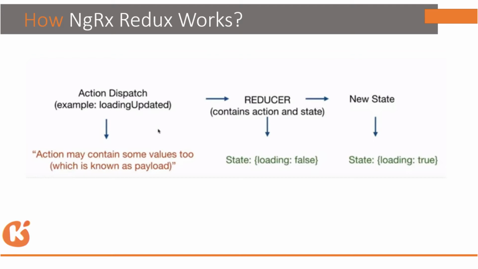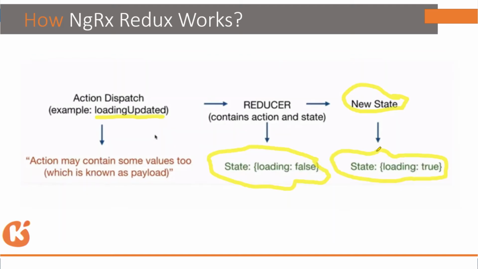The reducer has the initial state. The initial state tells the reducer that loading is false right now. Now it has got the action also, loading updated. So earlier the state was loading false. Now it has to process this action.